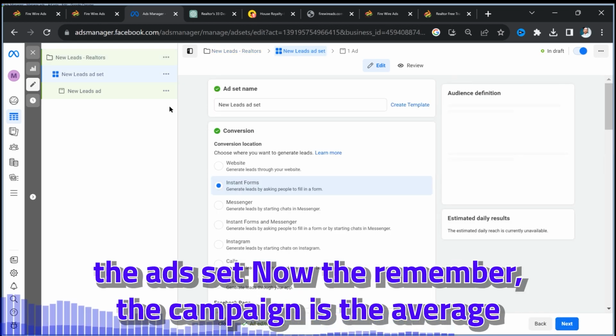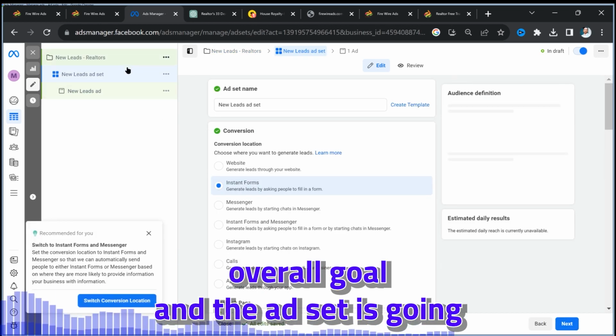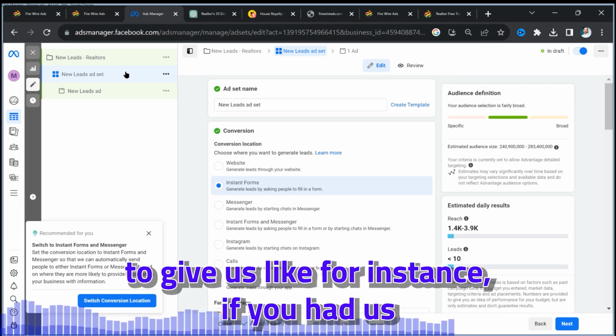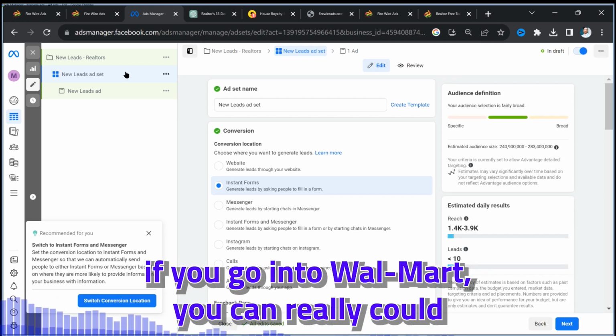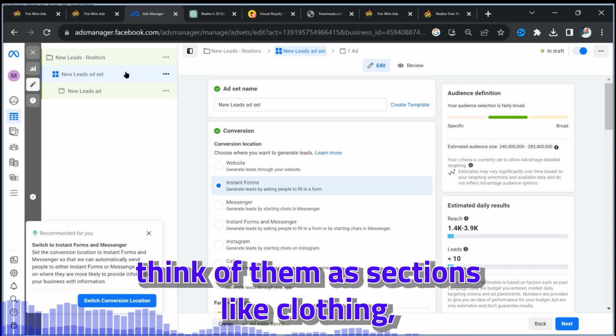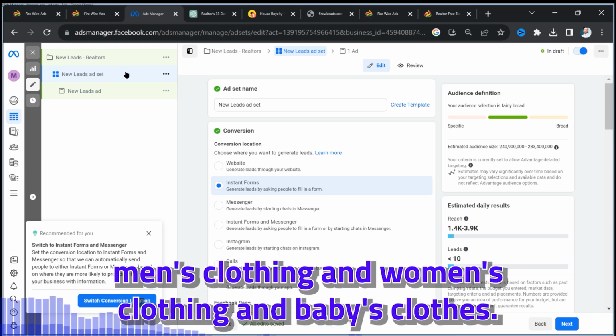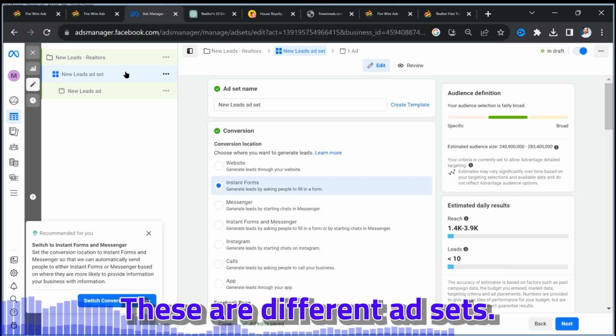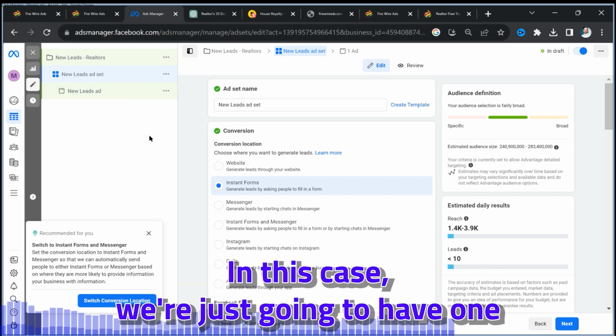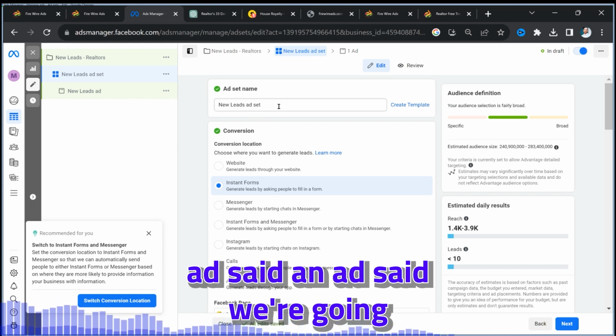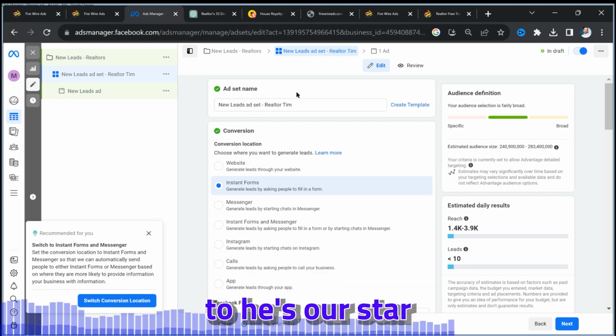Now remember, the campaign is the overall goal, and the ad sets are like, for instance, if you go into Walmart, you can really think of them as sections like men's clothing and women's clothing and babies' clothes. These are different ad sets, okay? In this case, we're just gonna have one ad set, lead ad set. He's our star of the ad.